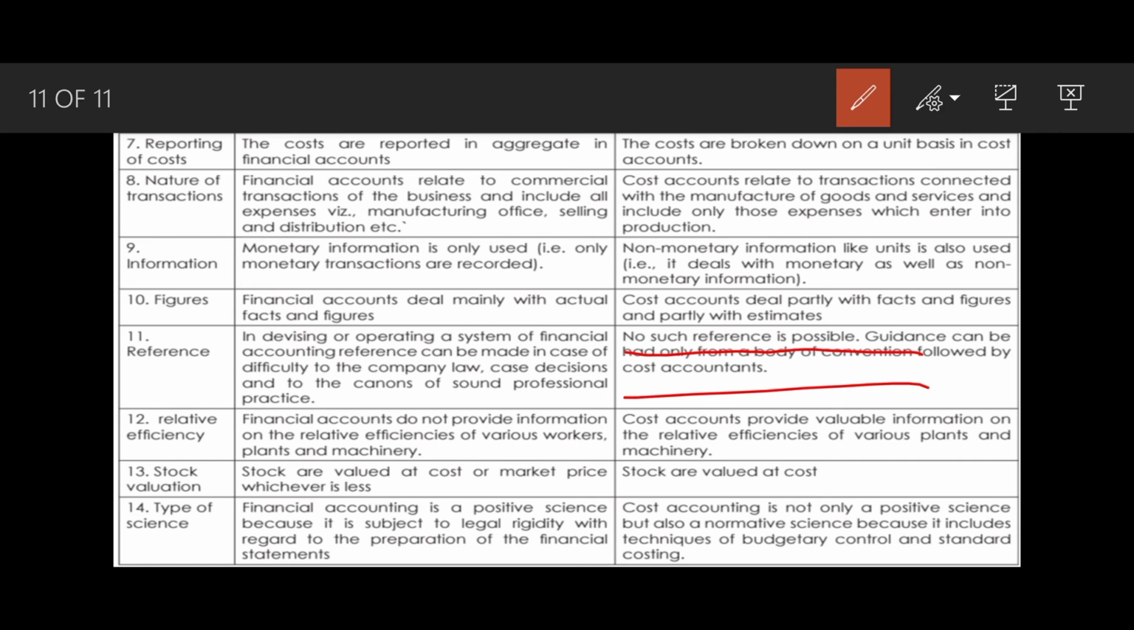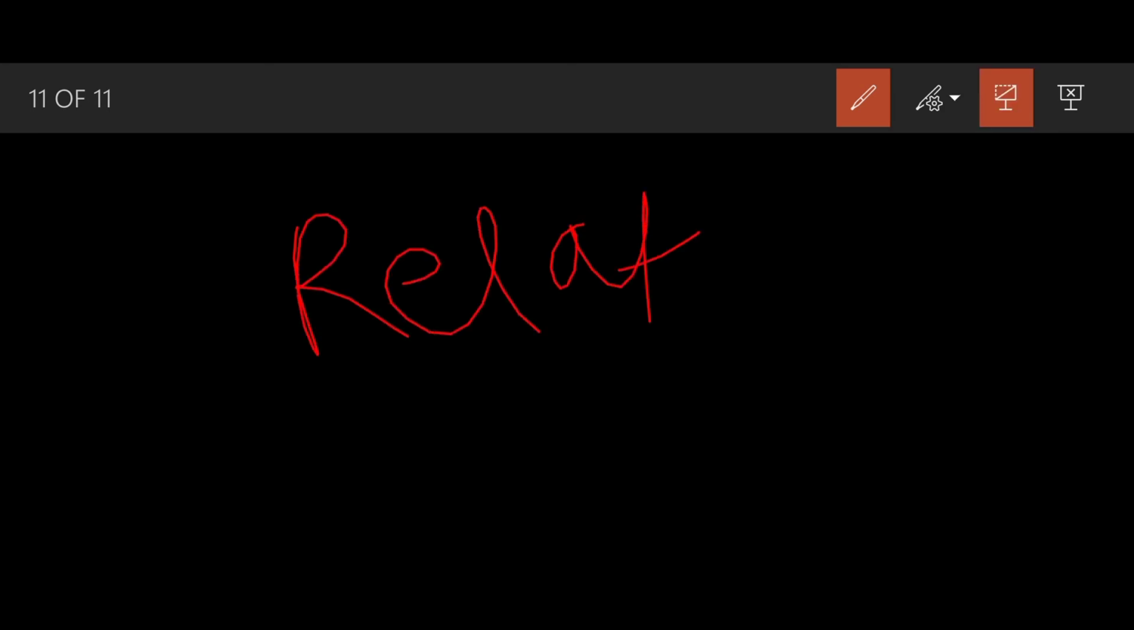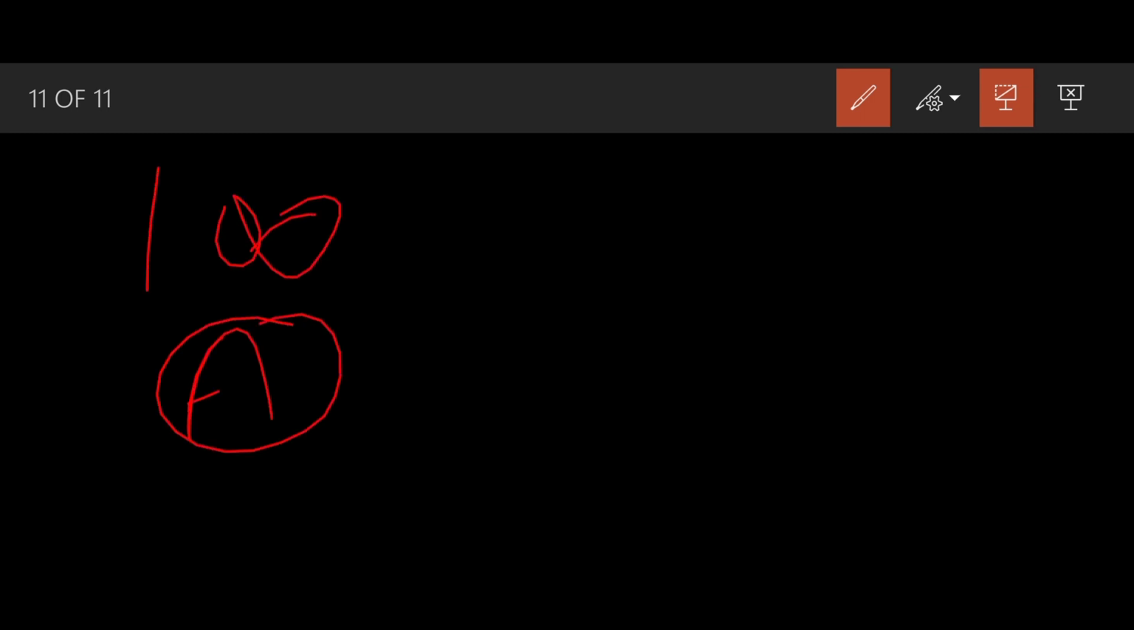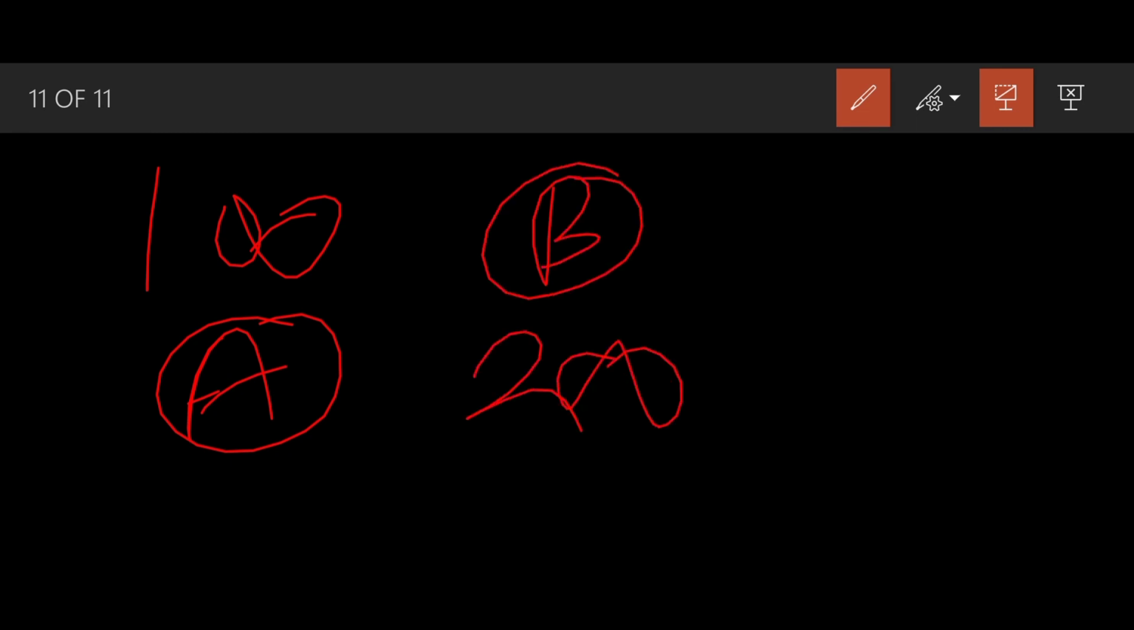Relative efficiency. Financial accounts do not provide information on relative efficiency of various workers, plant, and machineries. See, it does not work upon relative measures, it works upon absolute measures. What is absolute? Let me give you an example of relative and absolute. Suppose company A has 100 profit and company B has earned 200 profit, which company would you choose? Certainly company B. So this is absolute decision making. You have taken the decision on absolute numbers.